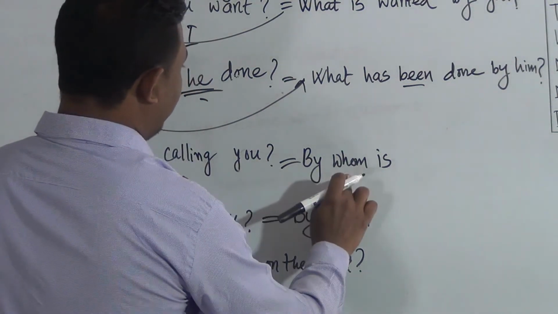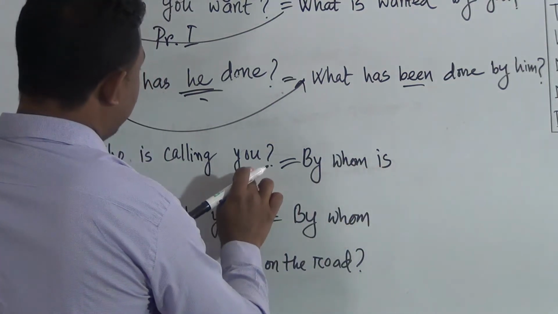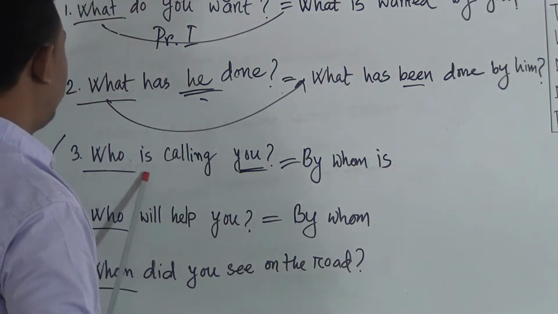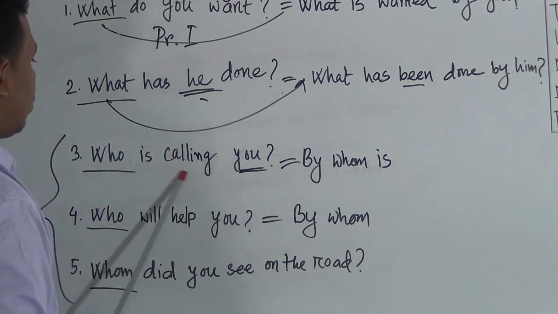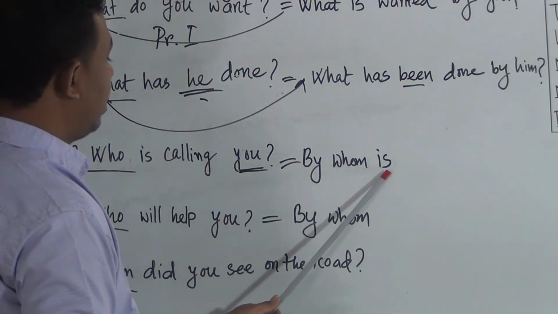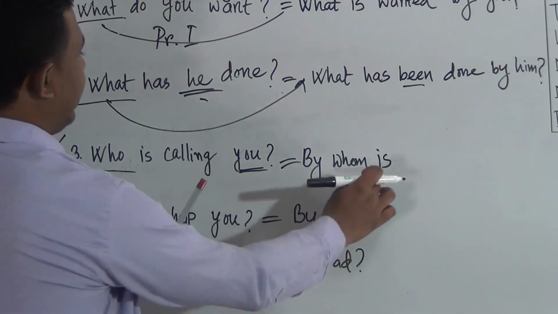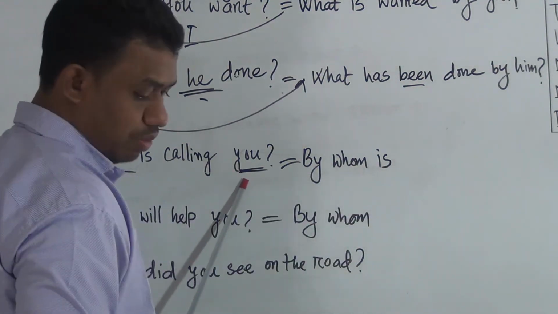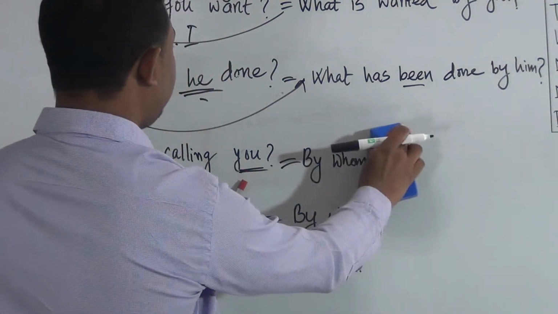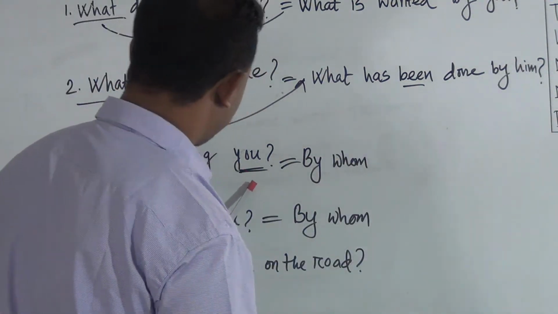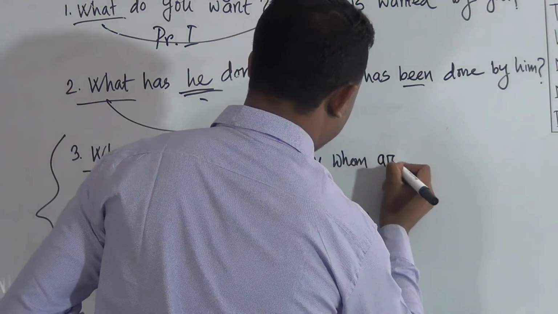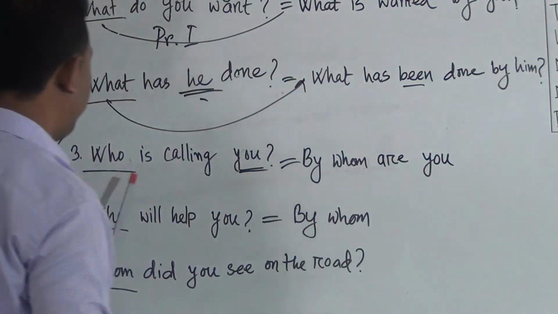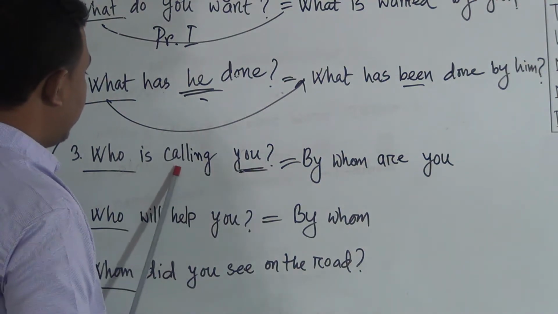Then after by whom, use the objective form. What would be the objective form? Who is calling you? By whom. Now I have written is. So you contains is or are. What would be? You contains are, so by whom are, then use the objective form you. By whom are you calling?